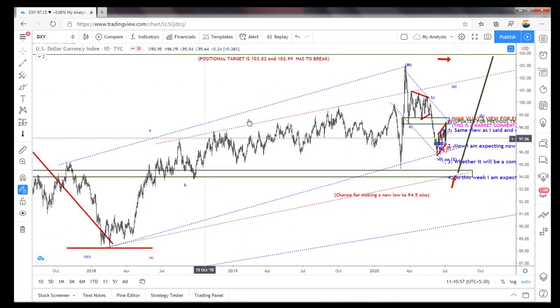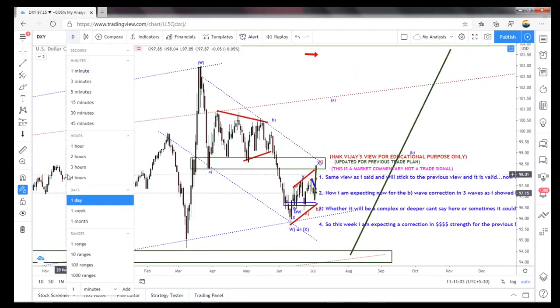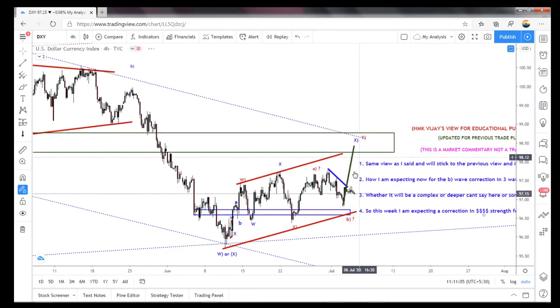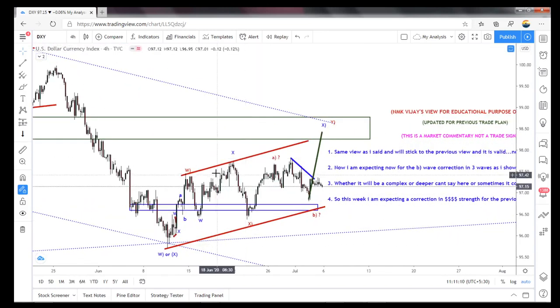This kind of waves, all three waves, because the starting of this here also looks like all three waves. It's A, B, C, A, B and C. It's a W, and the X I took as an irregular flat, as per what I expected previously.